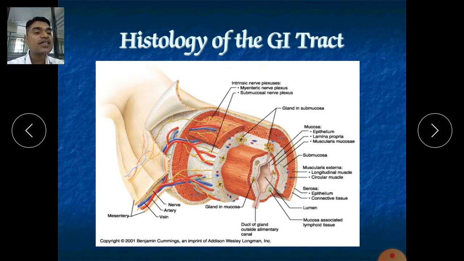So that skeletal muscle you will find in this muscularis.